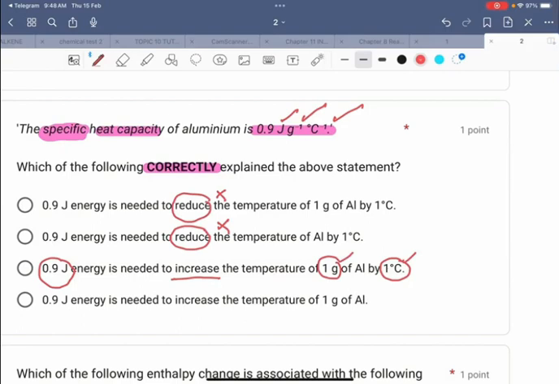So this is the answer. Okay, look at option D. Why is it incorrect? 0.9 energy is needed to increase the temperature of 1 gram, but it does not mention temperature. No temperature here. So this is incorrect.